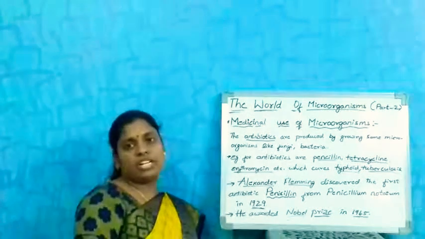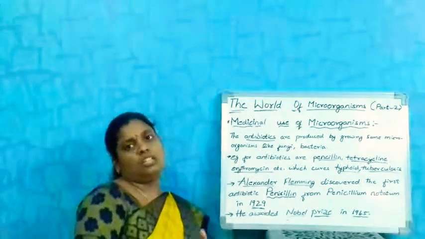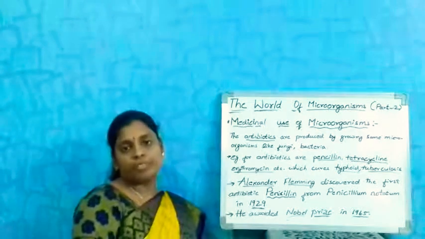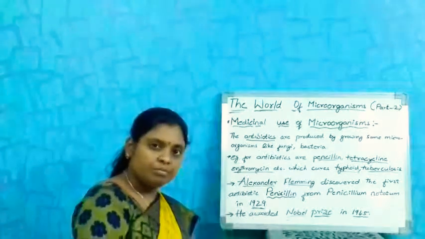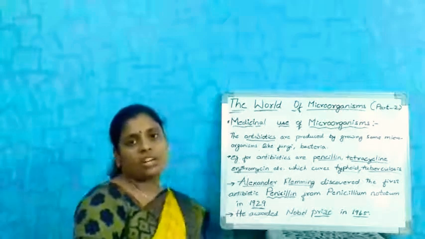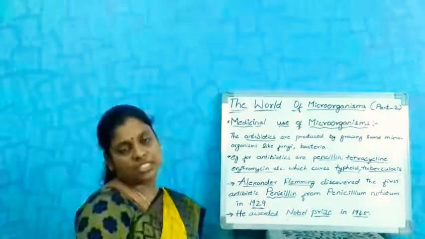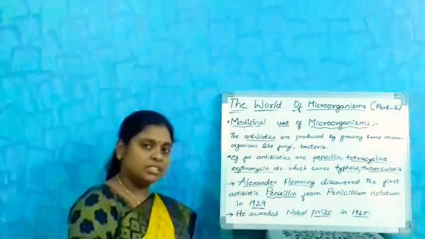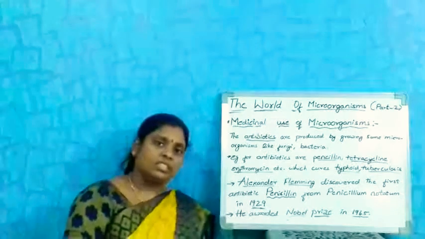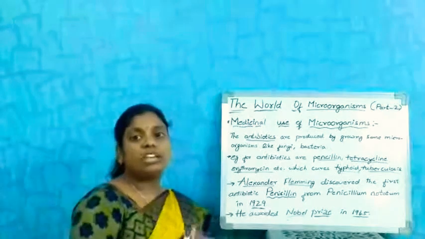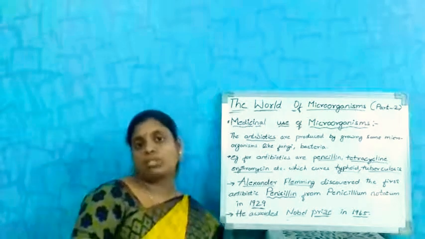Children, if you feel sick, what will you do? If you get a cold or fever, you will go to the doctor and ask him to give the prescribed medicine for the fever or cold. Then he will give some medicines. What are those medicines? Depending upon the condition of the patient, he will give them. If he is suffering from high fever, he will prescribe you some antibiotics.